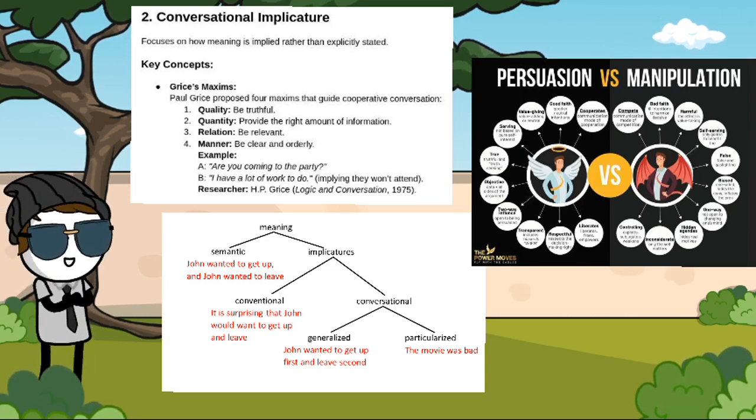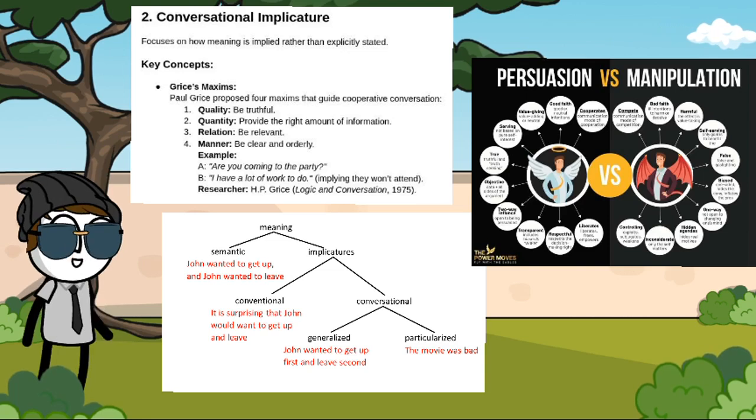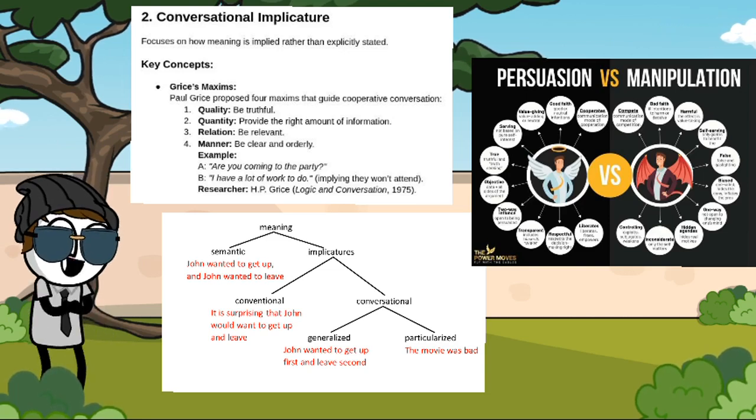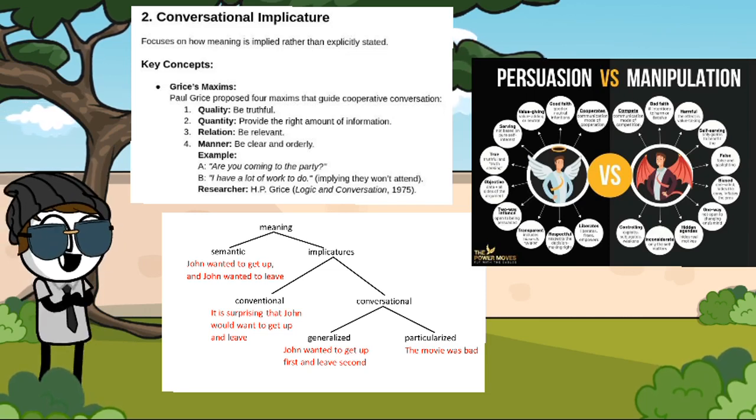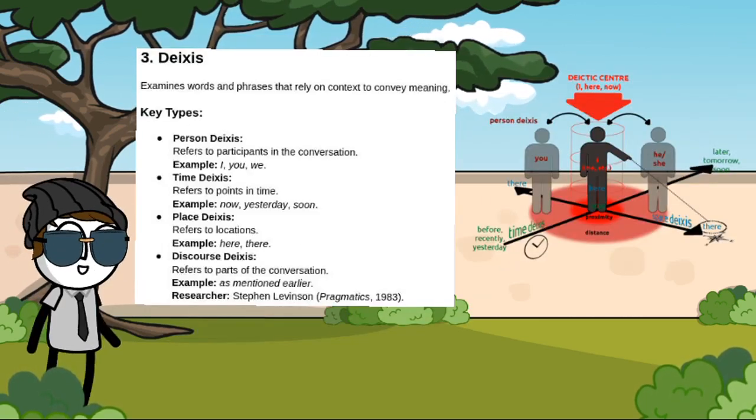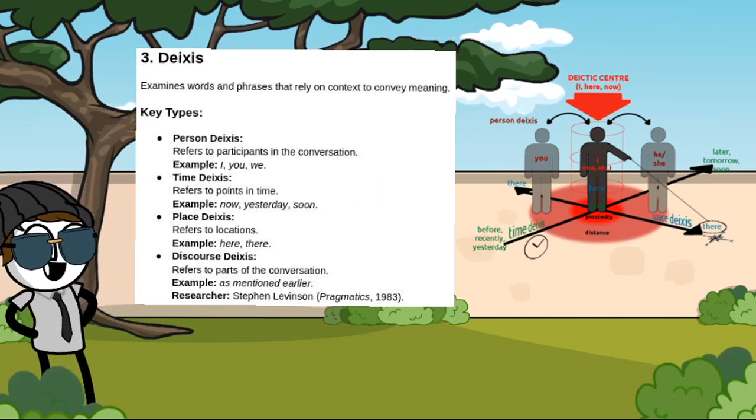An example, A: Are you coming to the party? B: I have a lot of work to do, implying they won't attend. Researcher H.P. Grice, Logic and Conversation, 1975. Number 3, deixis, examines words and phrases that rely on context to convey meaning.